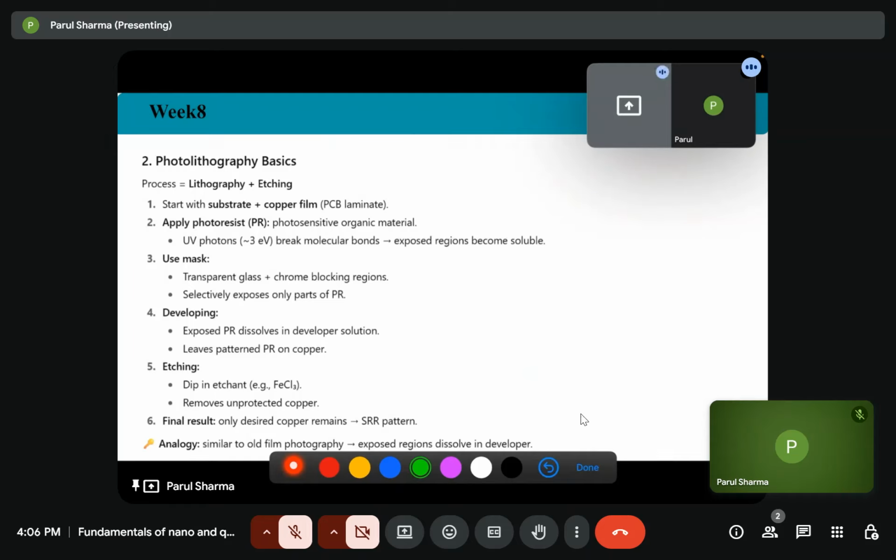What is photolithography? It is made of photo, that is photon, plus lithography.